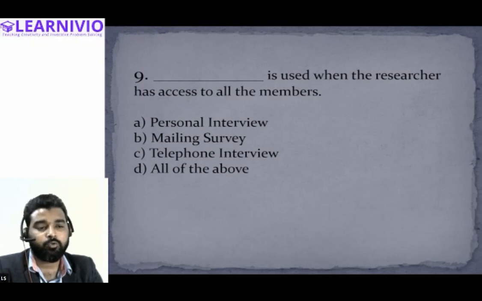He can directly go and personally interview them. So the correct answer will be personal interview. This is the more accurate answer.